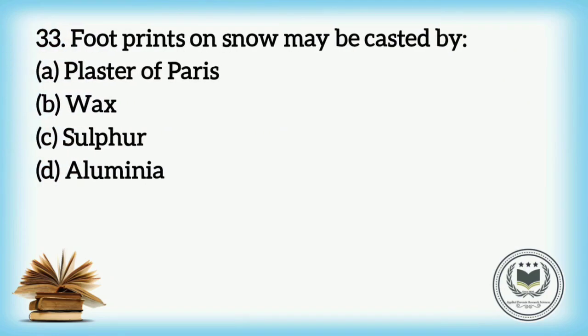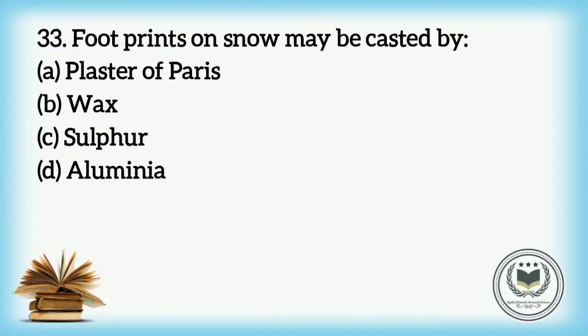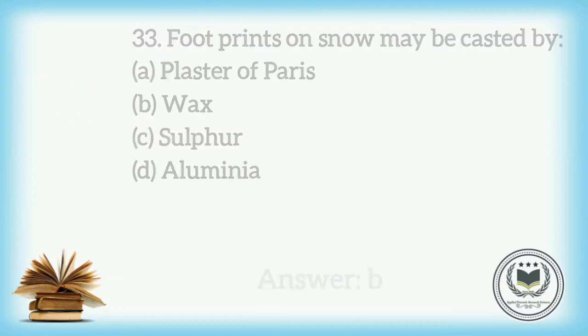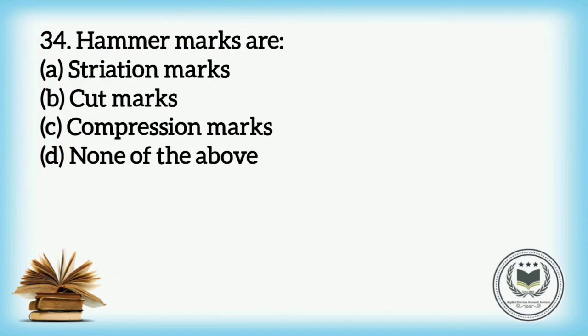Question number 33. Footprints on snow may be casted by: option A, Plaster of Paris; option B, Wax; option C, Sulphur; and option D, Alumina. And the correct answer is option B, Wax. Question number 34. Hammer marks are: option A, Striation marks; option B, Cut marks; option C, Compression marks; and option D, None of the above.